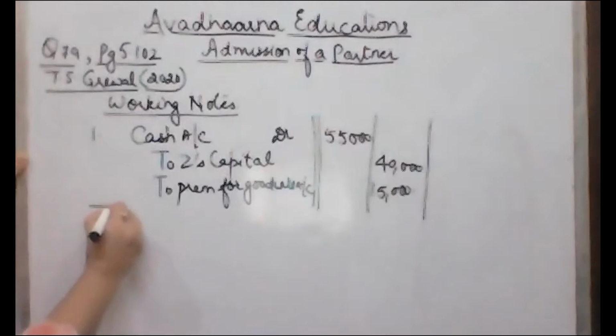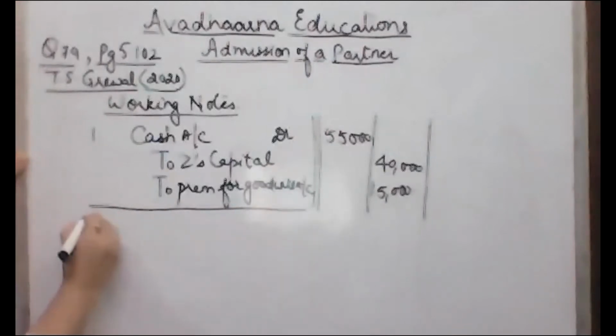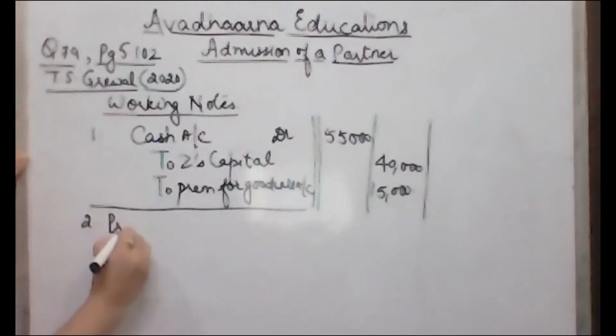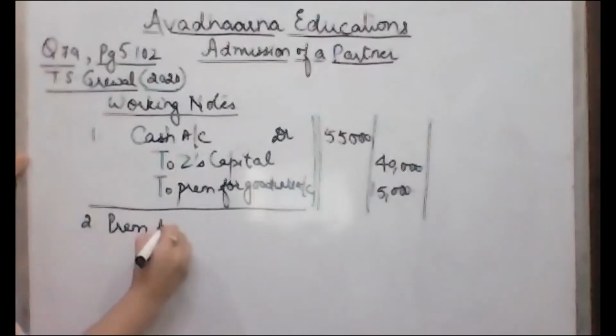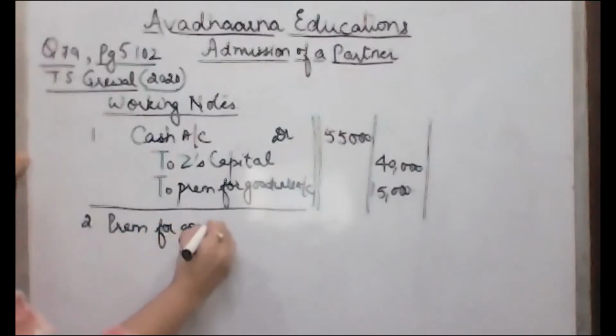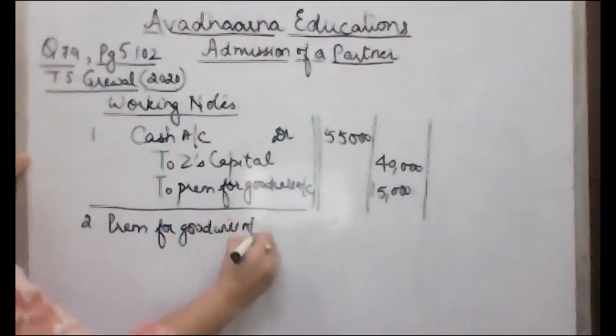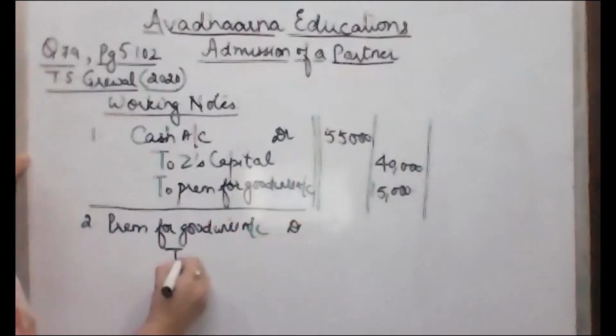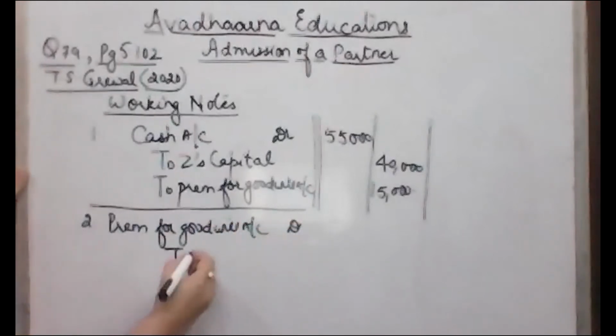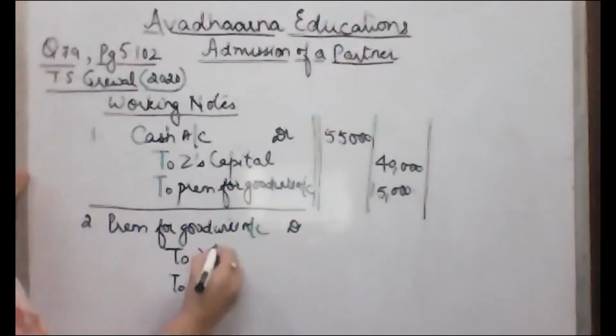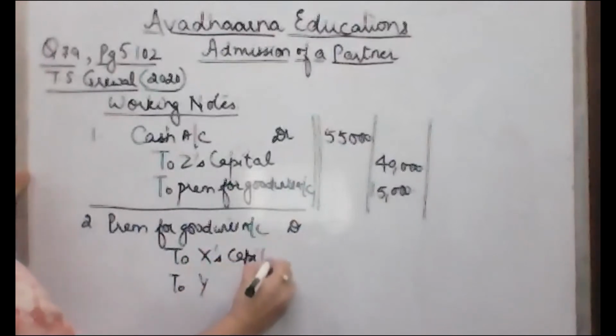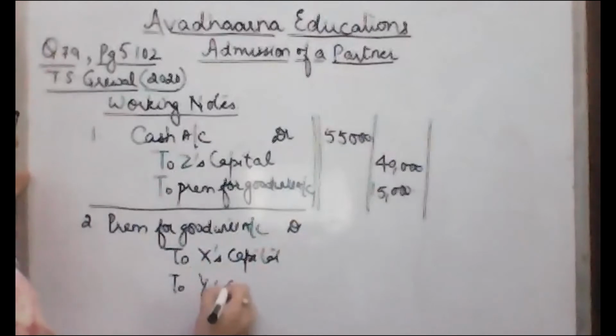Now the second entry will be for retaining the amount of goodwill in the business. So premium for goodwill account debited. The old partners were X and Y, X's capital account, Y's capital account.